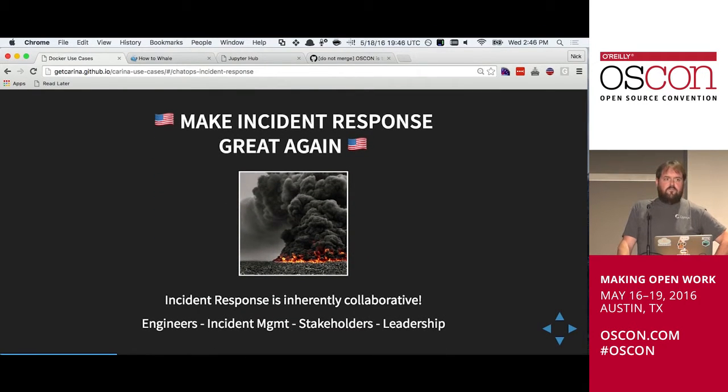One of the ways that we've improved our situation as a product team who maintains an API for a product in Rackspace Public Cloud that faces customers is we've gotten really, really good at incident response, utilizing ChatOps and Docker-based ChatOps. If you think about what it means to manage an incident, it's inherently a very collaborative process, right? Engineers are talking to stakeholders, talking to leadership, talking to incident managers. You need to be able to do that work inherently out in the open. Utilizing ChatOps as a way to deal with restoring service or removing impact to service in the open, using these tools, has been wonderful.